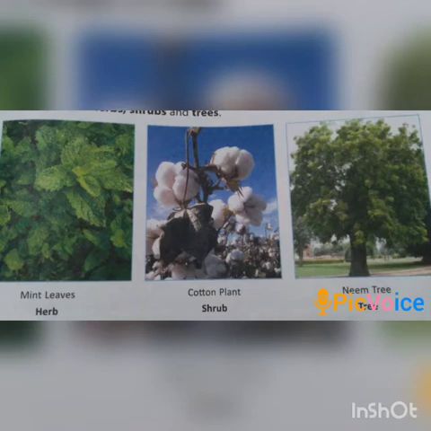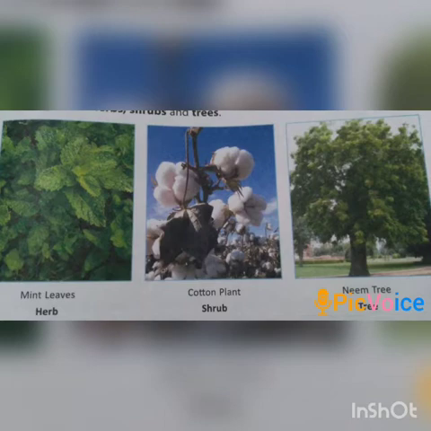The next one is shrubs. Shrubs are medium-sized plants, usually having a height of 1 meter to about 3 meters. They are bushy in appearance and have a hard, woody stem. For example, Ratkirani, Bougainvillea, rose, and cotton plants are well-known examples of shrubs.